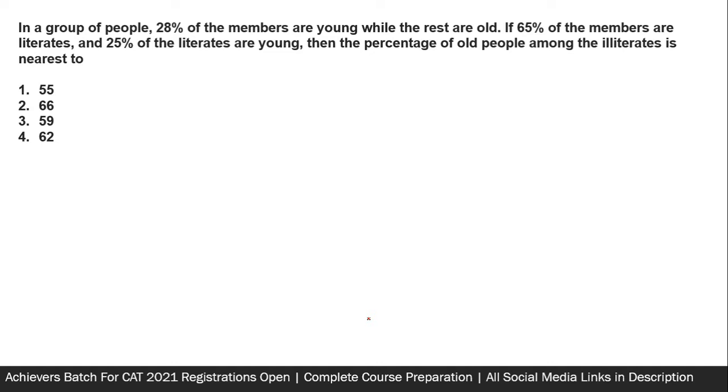Okay, so the general tendency of people to do this question is to take the total number of members to be X and then deal with percentage or with decimal. There are not many methods to do this question, but you can surely deal with easier numbers and smaller numbers to be faster than the others. How to do that? Let us see.